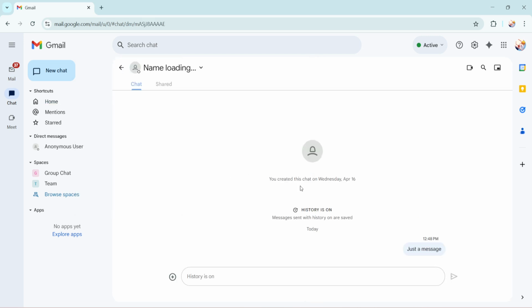This action will open up a chat window where you can interact using text messages. Simply start typing your message in the provided text field at the bottom of the chat window. When you're ready to send, press the enter key or click on the send button, depending on your device, and just like that you are chatting away using Gmail Chat. This feature is designed to keep you connected and facilitate real-time communication directly through your email platform.